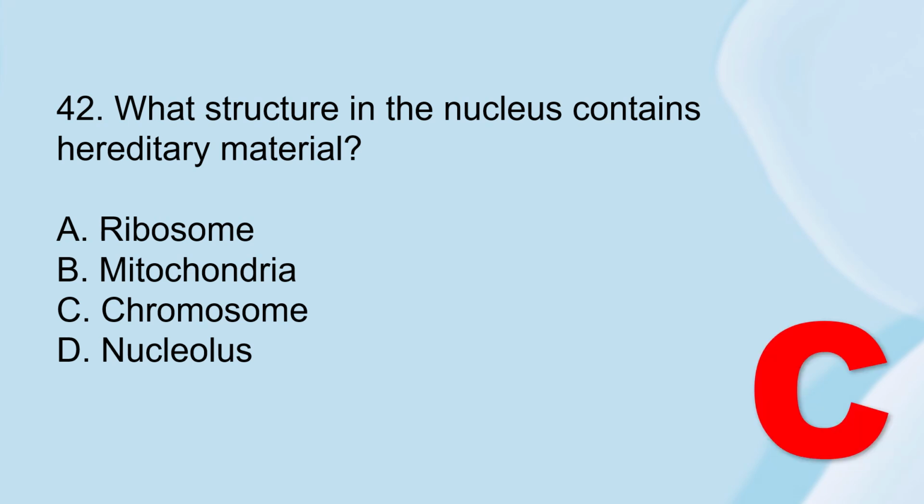And the correct answer is letter C, chromosomes. Chromosomes are made of DNA, which carries genes or hereditary materials. For letter A, the ribosomes, this makes proteins. For letter B, mitochondria, this produces energy. And for the nucleolus, this makes ribosomes. So only letter C is the best answer.